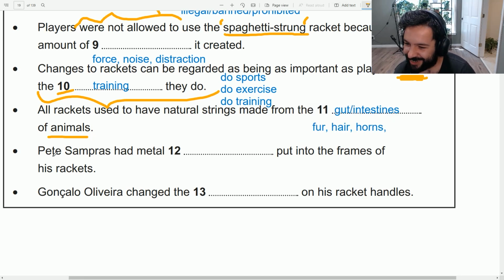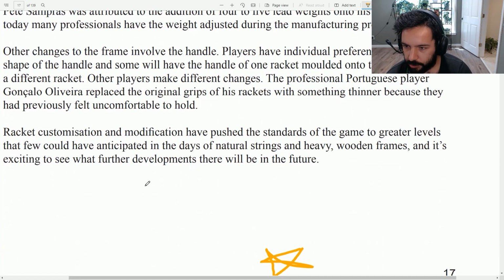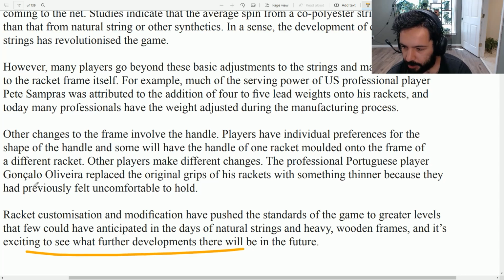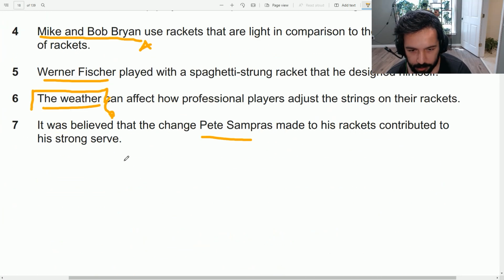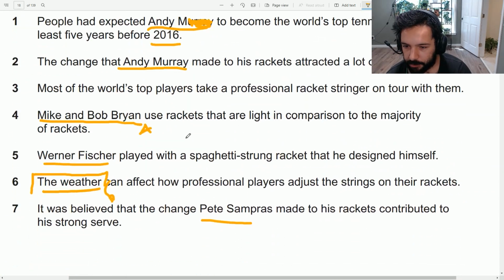So let's see. Pete Sampras and another name. So we have two names. And again, if I wanted to find this one, I would do it very easily. It's the last question, meaning I will go from the end instead of looking in like middle paragraphs. And it should be very easy to find a name like that. So let's go to the last paragraph. No names here. I see Conchado. And then we had Pete Sampras. We have the location of everything. Now it's just a matter of time.